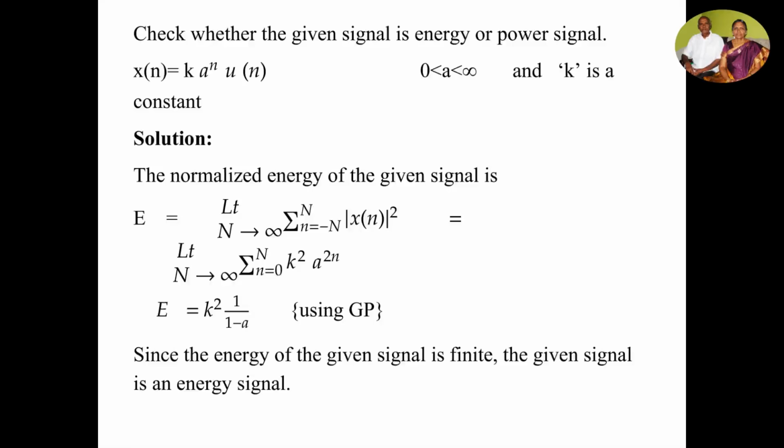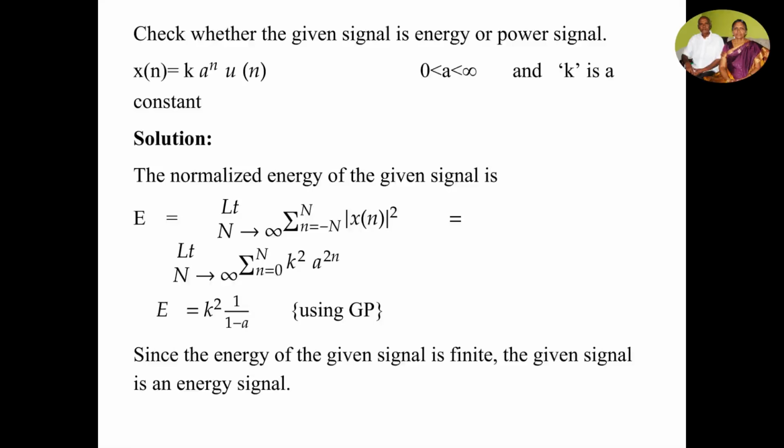Since u of n exists, the limit from minus N to plus N is changed into 0 to N, and the value for x of n mod squared is nothing but k squared a power 2n. Since a is finite, if you assume a is less than 1, a is a fraction, then k squared is a constant, so you can take it outside, and a is less than 1, then you are using geometric progression.